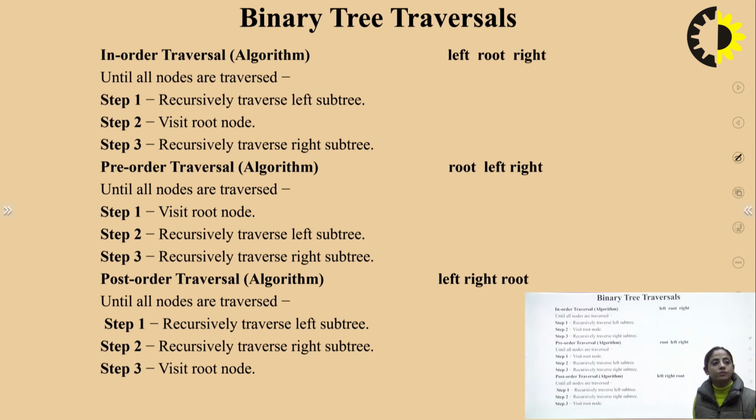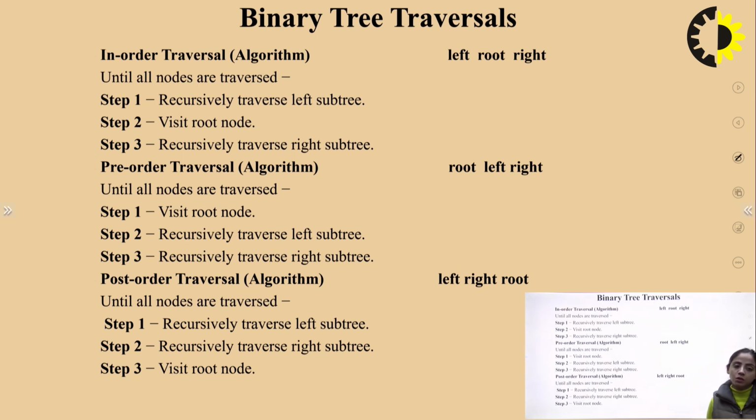In order traversal. Now, binary tree can be traversed in the following ways: in order, pre-order or post-order. In order traversal, until all nodes are traversed. The basic funda you have to remember is that when we are talking about in order traversal, then the root will be placed in between the left and right nodes. Okay, so left, root, right. Similarly, in pre-order traversal, because pre symbolizes before, your root node will be placed at the first position, then we will traverse the left part of the subtree and then the right part of the subtree.